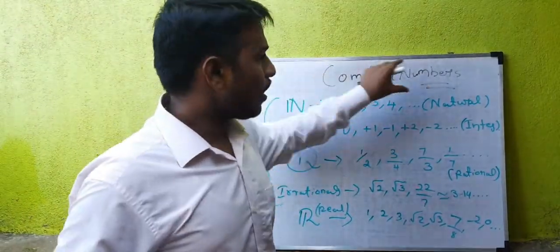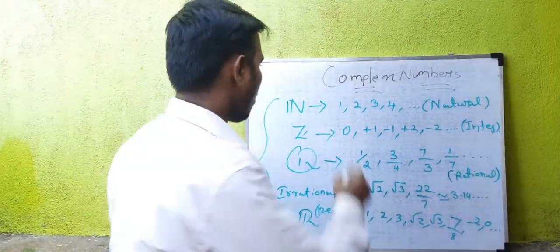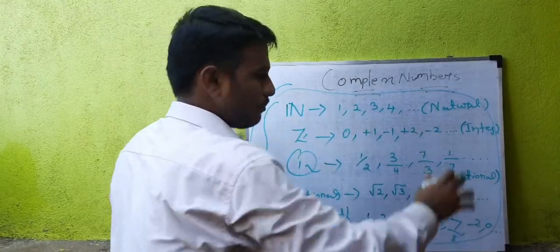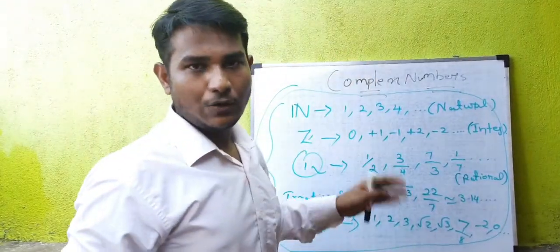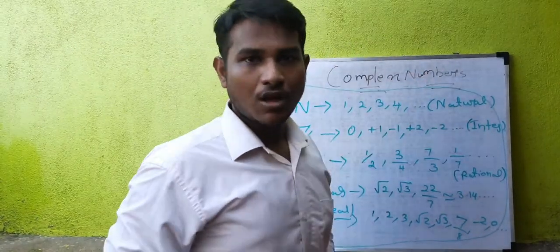So what is complex number? Complex number is the biggest number system of all the number systems. It contains all these numbers, and extra numbers also. So let's give some examples and the definition of complex numbers.